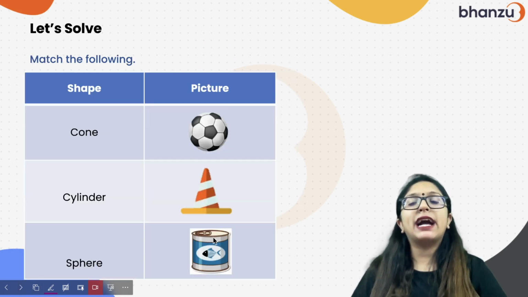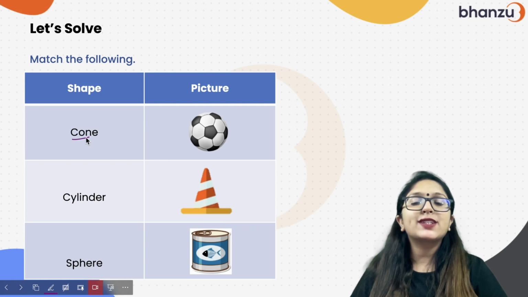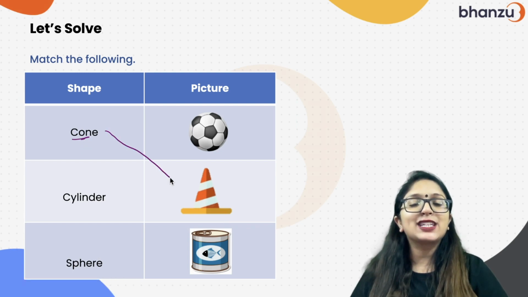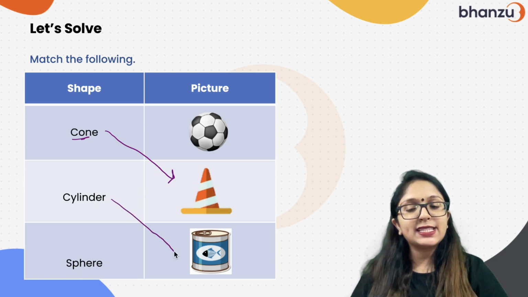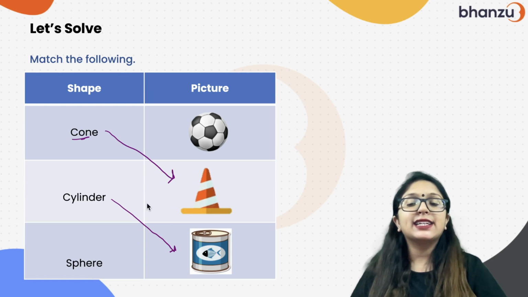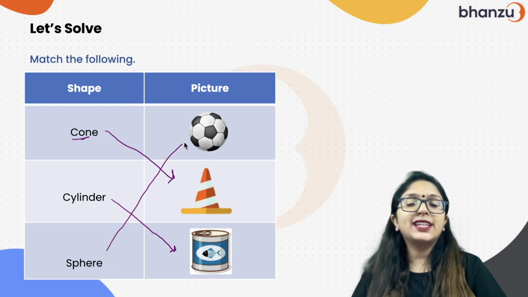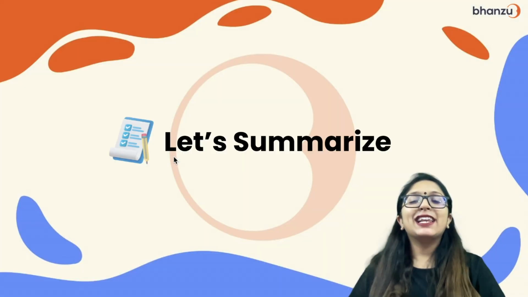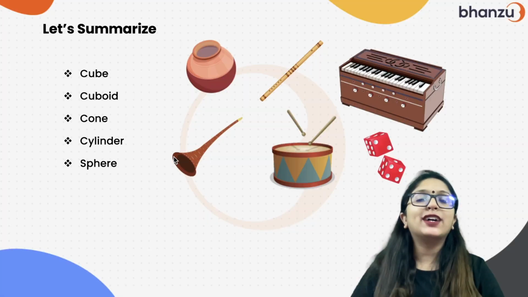So here it says match the following. Now which one is cone? I hope you know that this one is cone. Now which one is cylinder? This one is cylinder. And which one is sphere? Which is round from all the sides? This is this one. Okay, let's go and summarize what we learnt today.